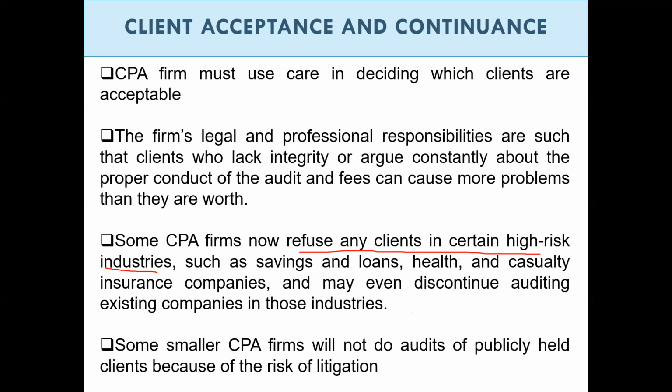Some industries are more risky than others. Some CPA firms now prefer to avoid any clients in those risky industries. This is why some small CPA firms may not accept any publicly held client because of the risk of litigation, which is the legal liability of the audit.